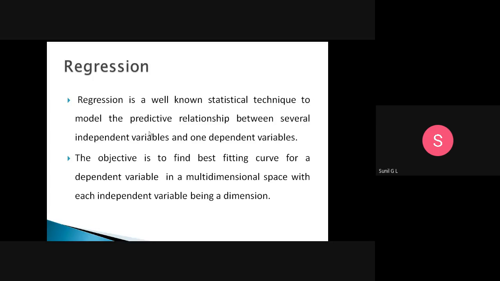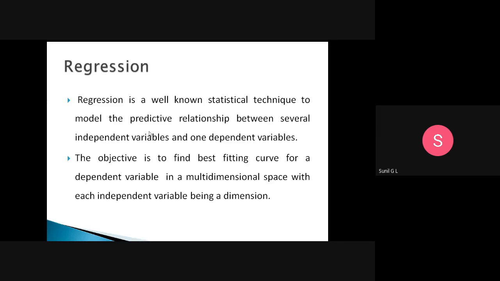Suppose you want to predict a house price. How will you predict the house price? It depends upon n number of parameters. It may be the size of the site, and what is the cost of the building. So n number of parameters determine the price of the house. So regression is a well-known statistical technique to predict the relationship between